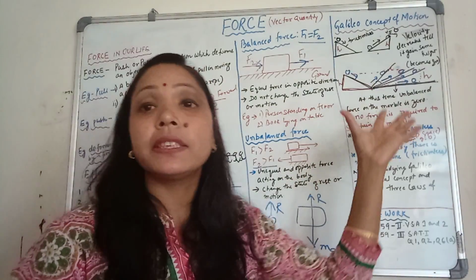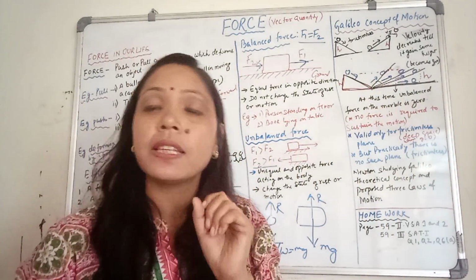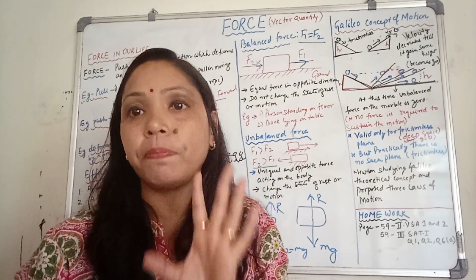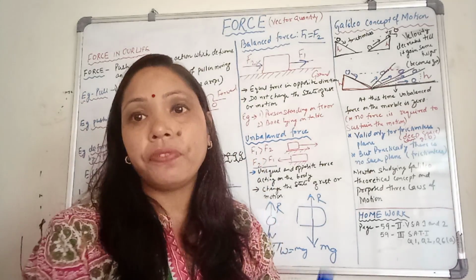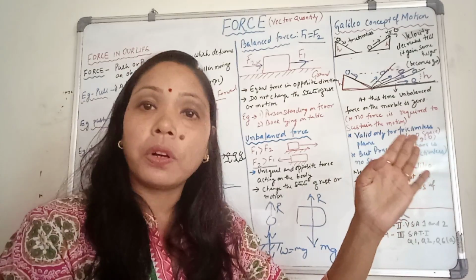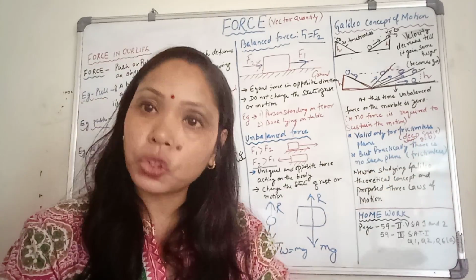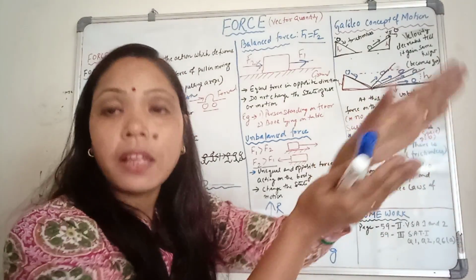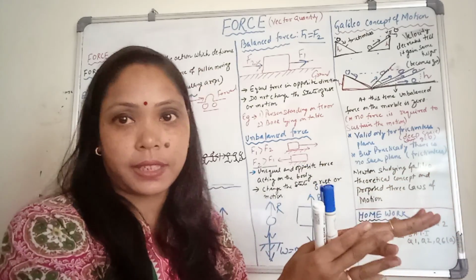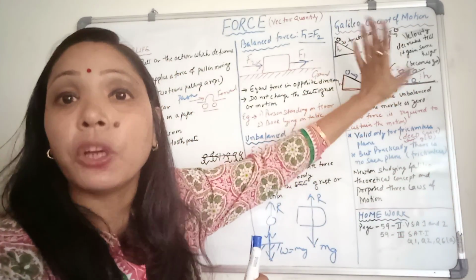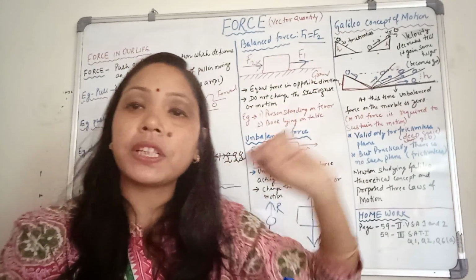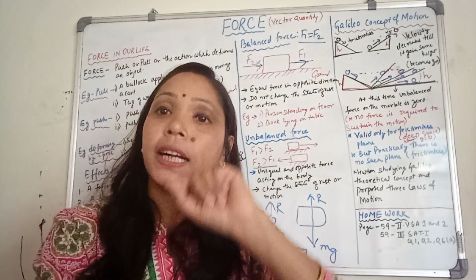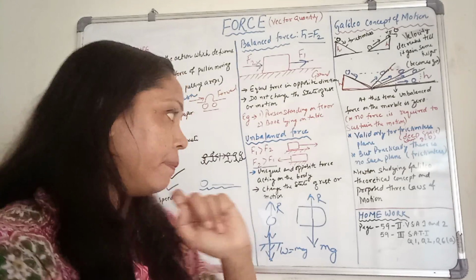But this is valid only for the frictionless plane. In a practical situation, we don't have such a frictionless plane. If the ball is rolling on the ground, one time will come when the ball stops by itself. Why? Because of the friction. Because of the friction, the ball comes to rest. So this is completely a theoretical concept. In a practical situation, this is not possible. To make it possible, we need a frictionless plane.